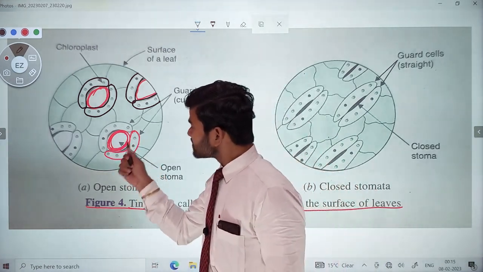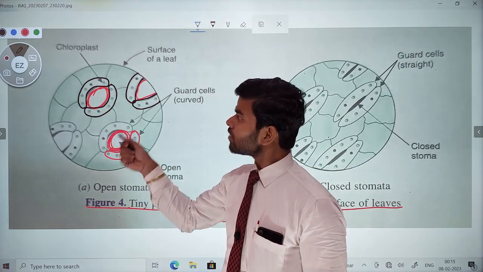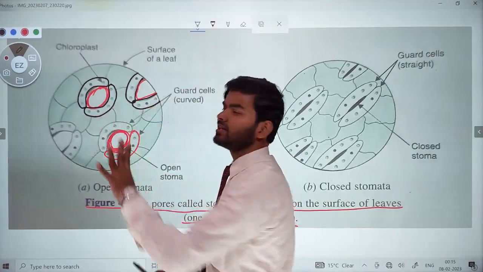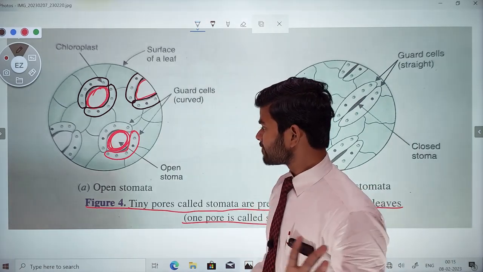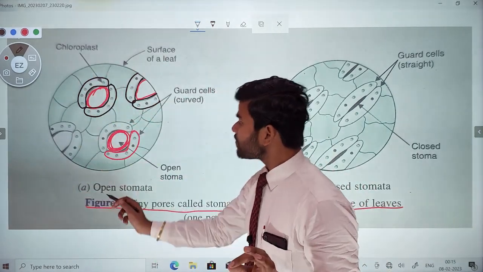And not only one stomatal pore is present, but an abundant number of stomatal pores are available on the surface of the leaf. Concept clear? Very good. This is the structure of an open stomata.